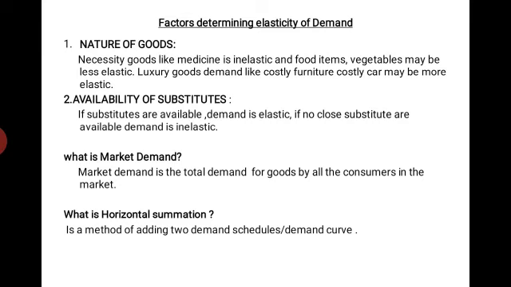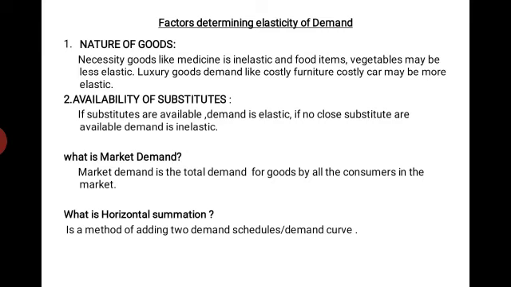Second point which determines the elasticity of demand is availability of substitutes. If substitutes are available for a product, then demand is elastic. If no close substitutes are available, demand is inelastic. Let me explain this with an example. Take a soap, any brand of soap.